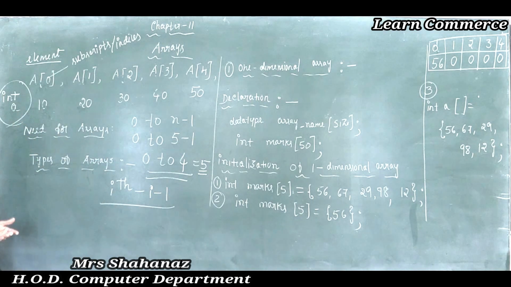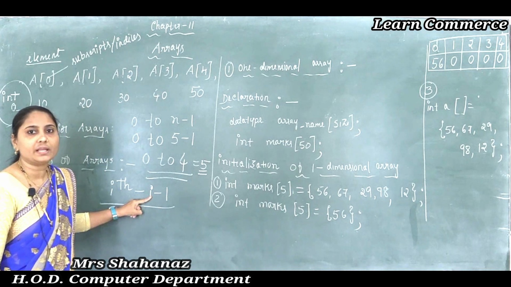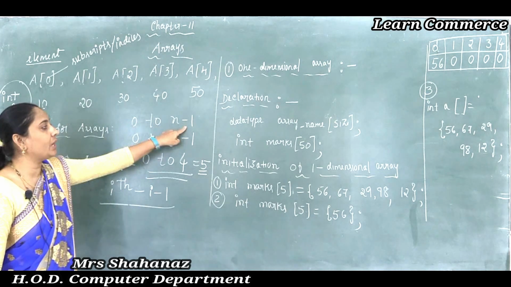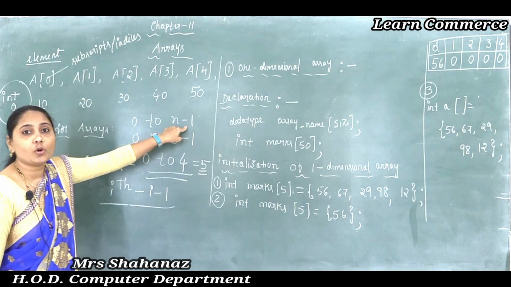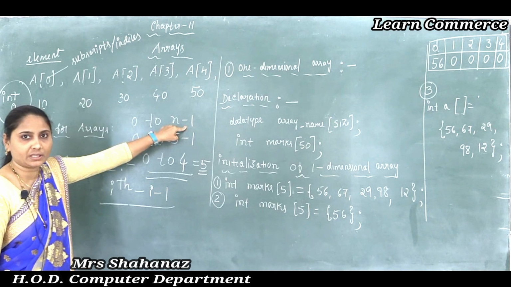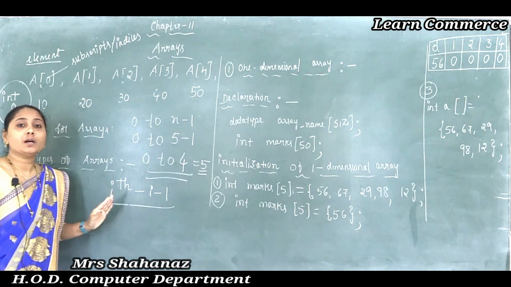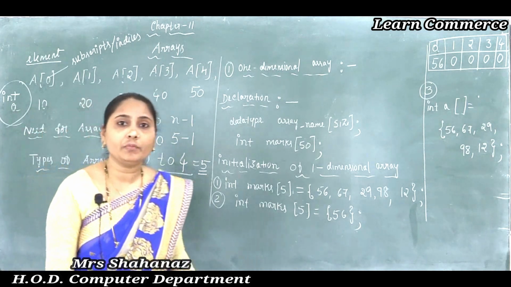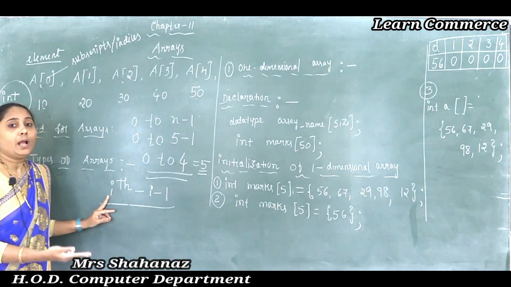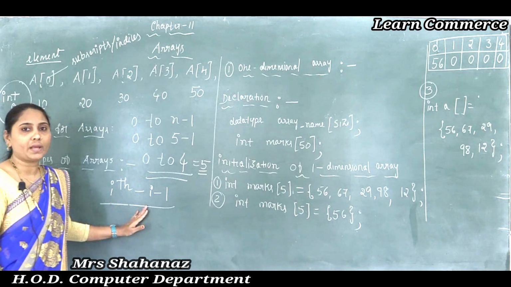Otherwise we can say that the method of numbering the nth element with index n minus 1 is called zero based indexing. We already saw 0 to n minus 1 is called zero based indexing, as we know the position value starts with the number 0. So the meaning of zero based indexing is the method of numbering the nth element or ith element with the index i minus 1 or n minus 1.